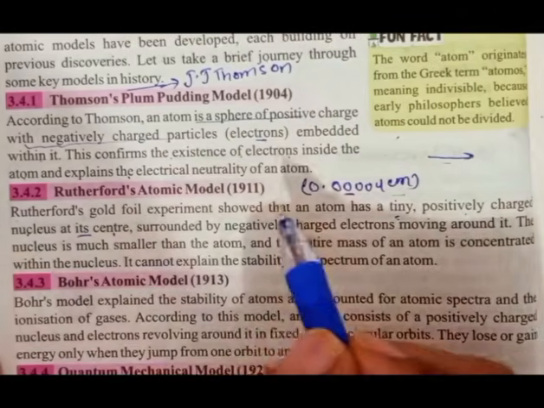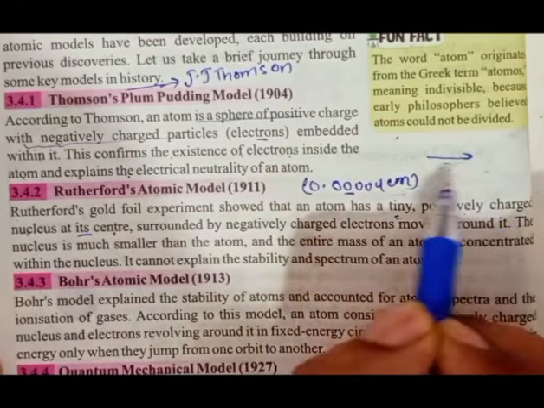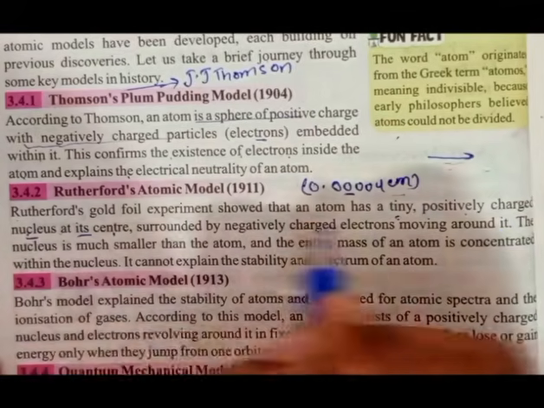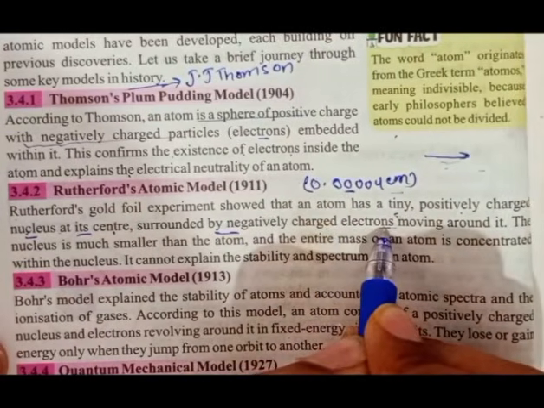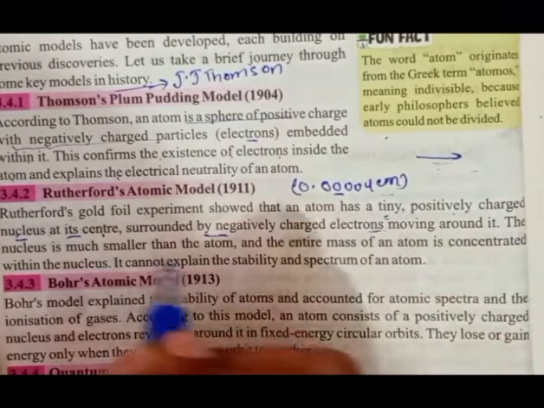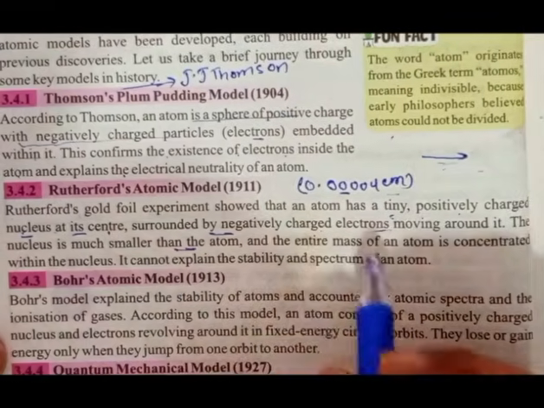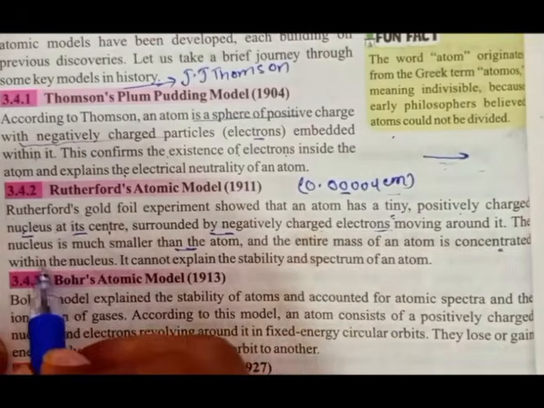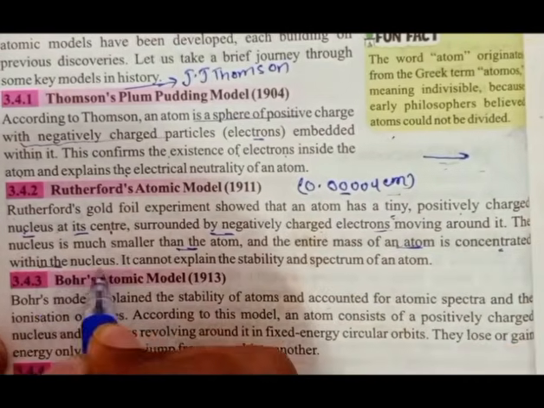As I told you about the experiment, some of the alpha particles were deflected due to the positively charged nucleus at the center, surrounded by negatively charged electrons moving around it. The nucleus is much smaller than the atom, present in the center, and the entire mass of an atom is concentrated within the nucleus.